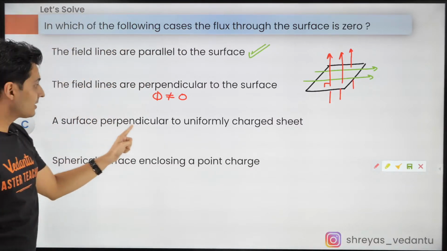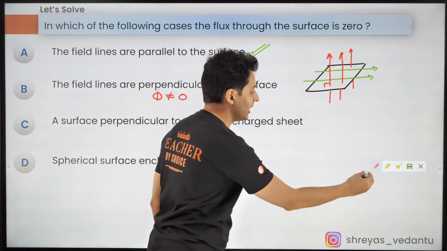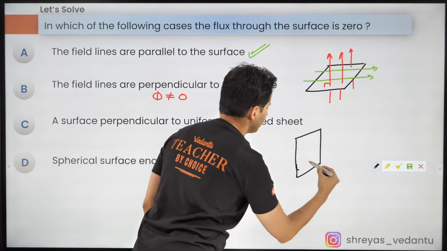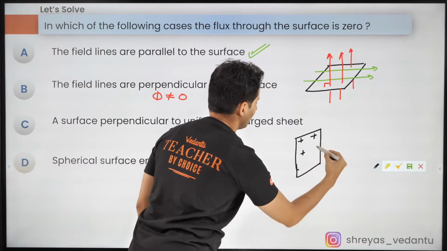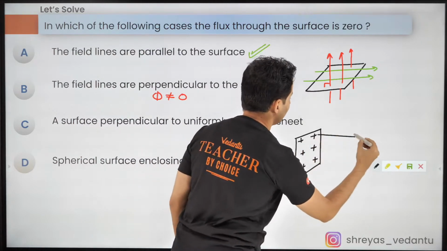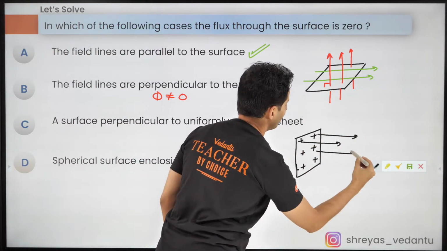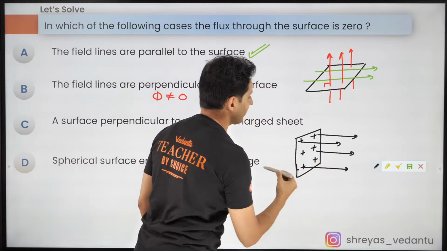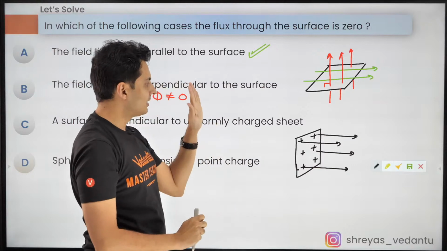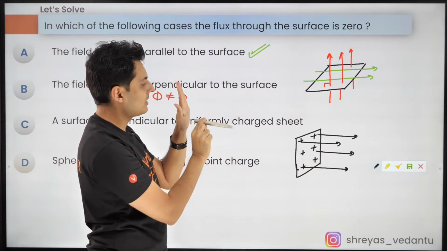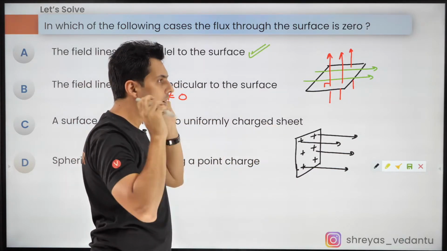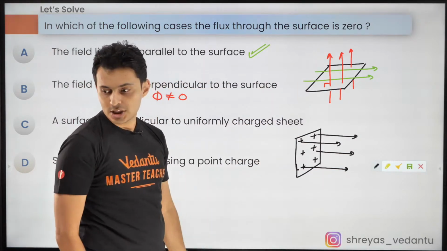Next one, a surface perpendicular to a uniformly charged sheet. Now let's look at this. There is a charge sheet, guys. So these are the charges. Now how will the field lines look? I hope you know that, because it's a charge sheet, the field lines will be parallel. If this is the sheet, the field lines will be in this direction, like this. I hope this is clear. The field lines will be like this, all uniform, all coming out of the sheet.